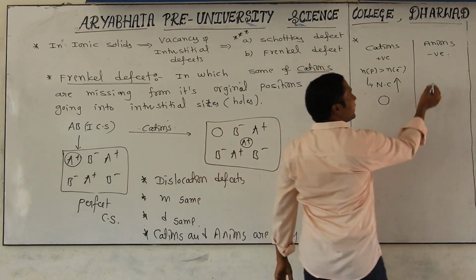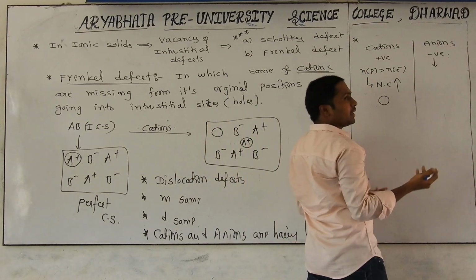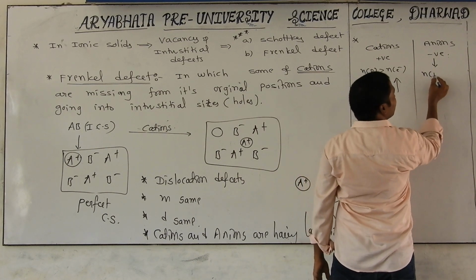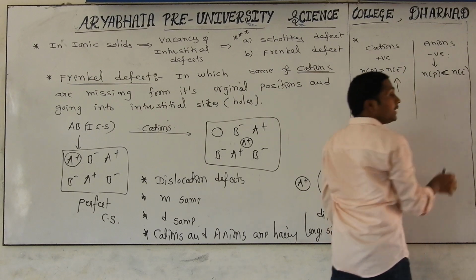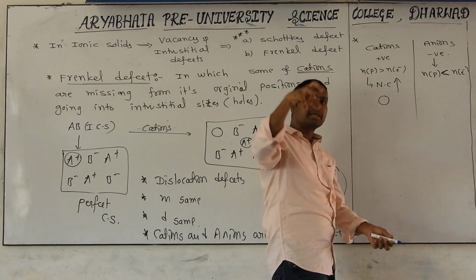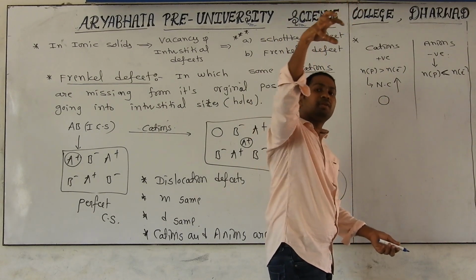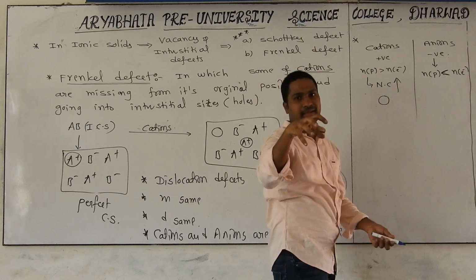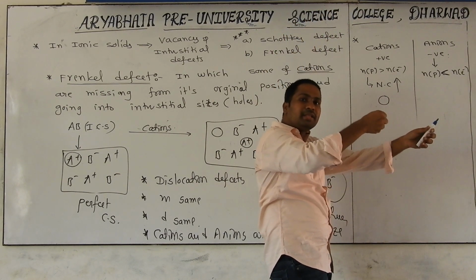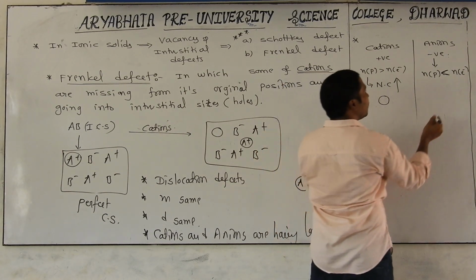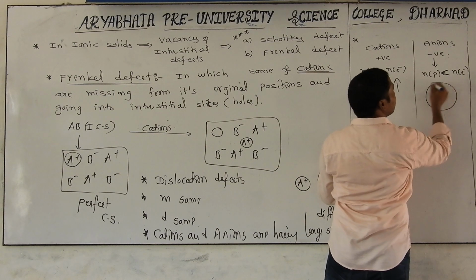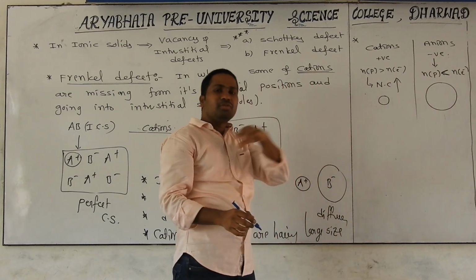But here, what is happening? Anions are negatively charged. Why? Compared with the number of protons, the number of electrons will be dominating. Automatically, the nuclear force of attraction holding those valence electrons will be a little less. Then the valence electrons go away from the nucleus, and the size keeps increasing, which makes it easy to enter into the gaps.